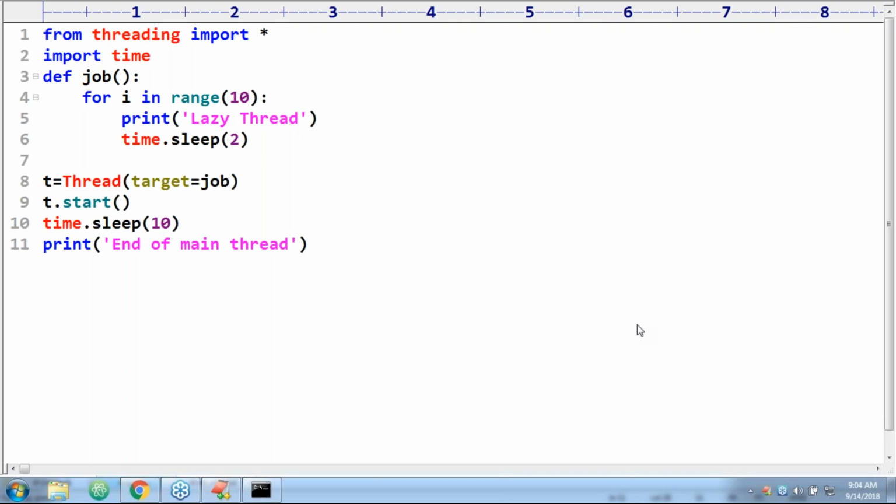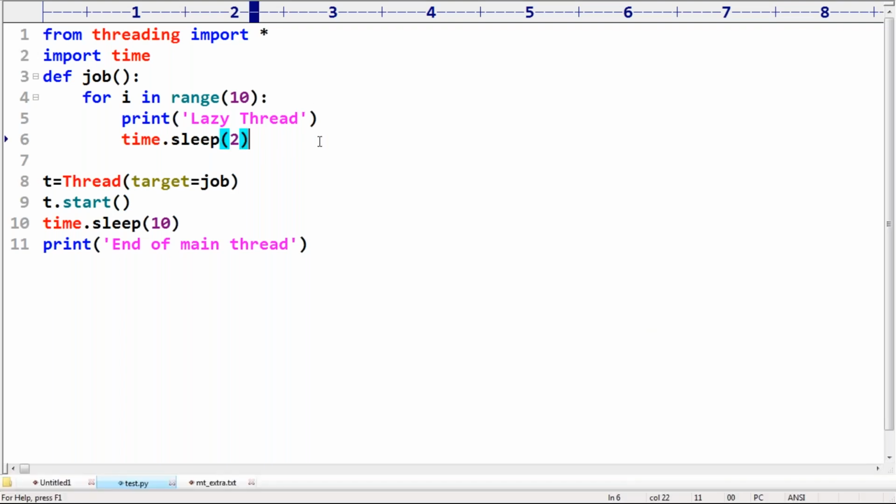Can you please tell whether both threads are Daemon or non-Daemon in this example? Non-Daemon. If both are non-Daemon, both will execute until completion. Even if one is completed, the other one is still going to continue. If you want to observe this one.